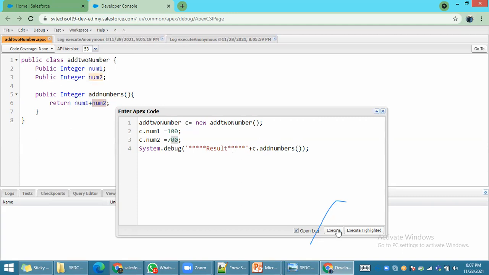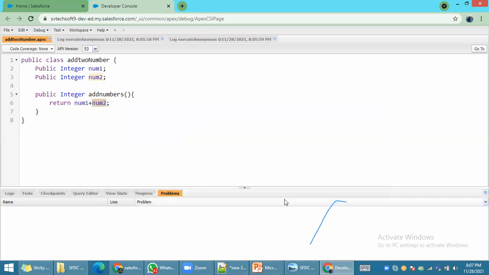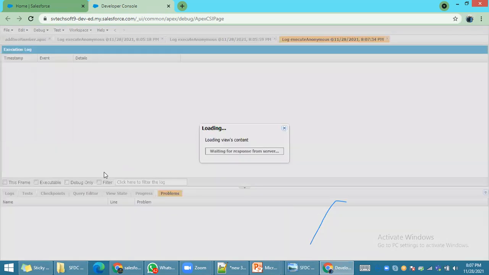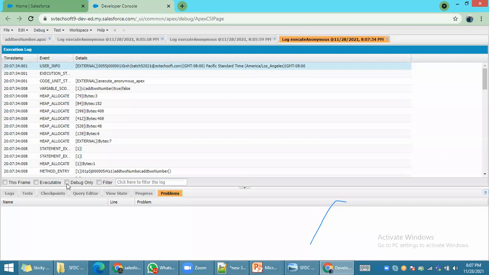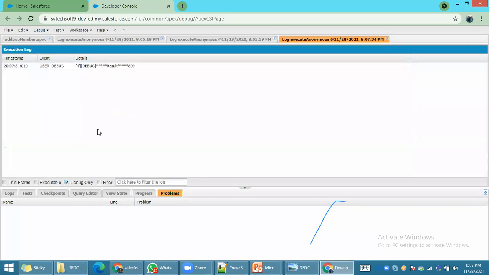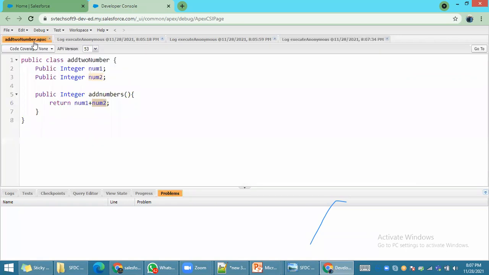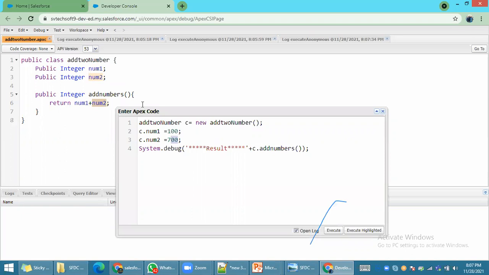If I execute, we will see how much result comes. Click on debug only. 800. Earlier we assigned values at the time of defining the variable. In the second example we saw the values being assigned at runtime, while doing execution.